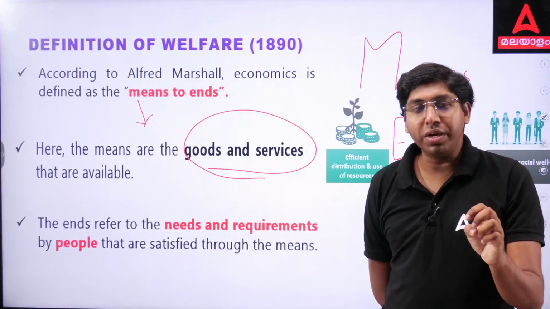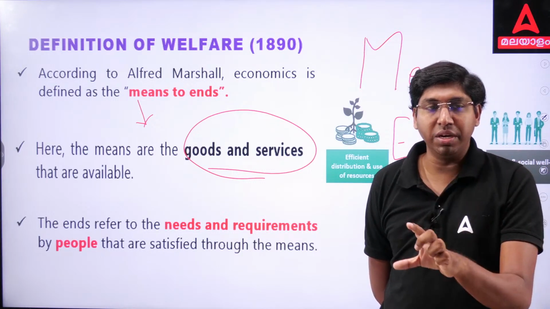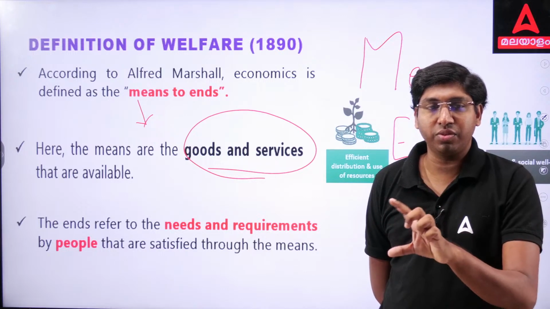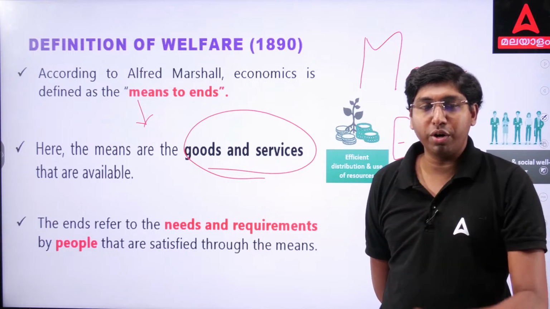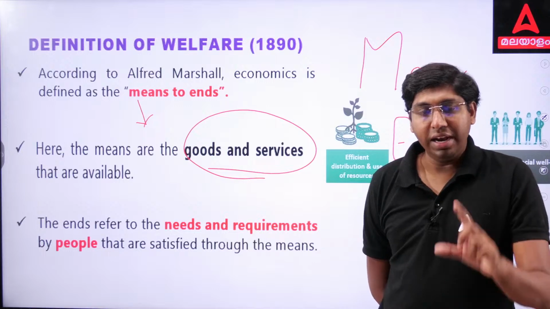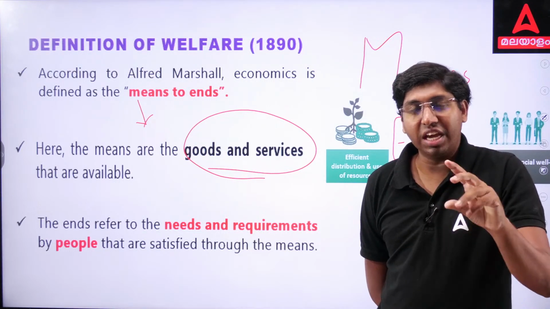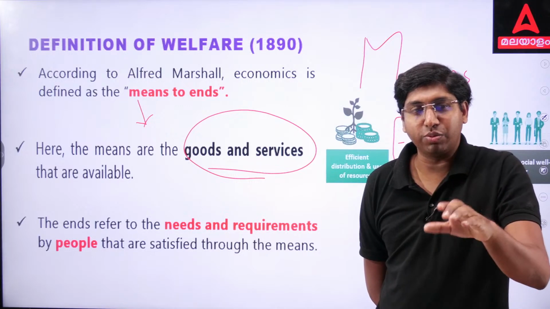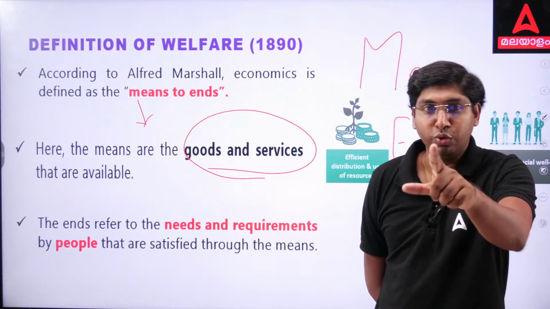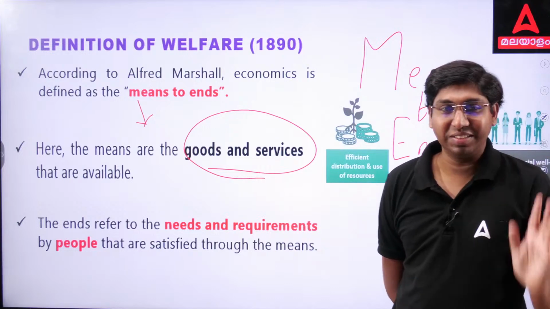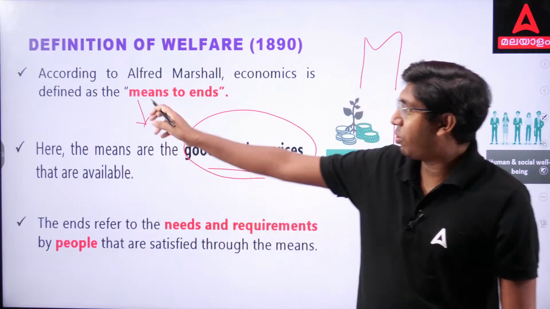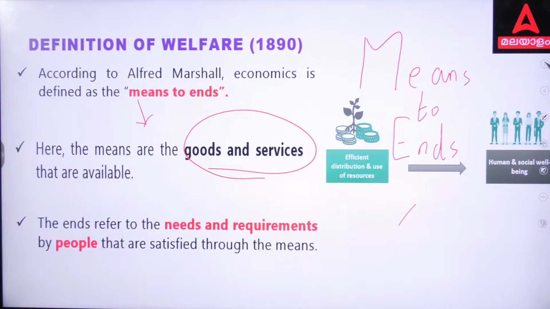So, means are goods and services, and ends refers to the needs and requirements of the people. Needs and requirements of the people are satisfied through goods and services. So, this is all about his definition, means to ends.